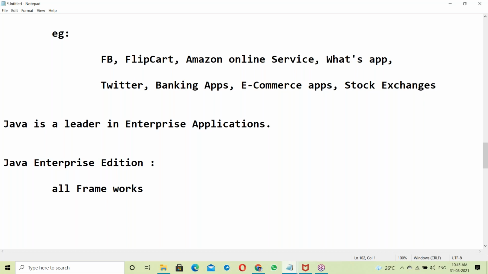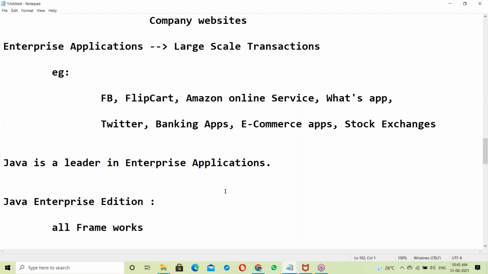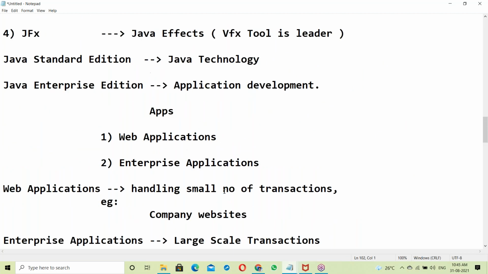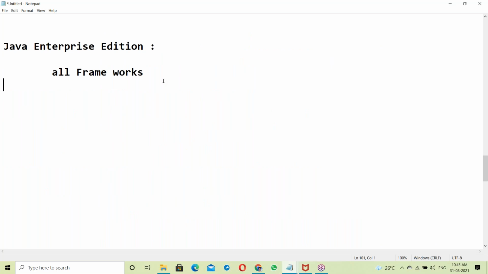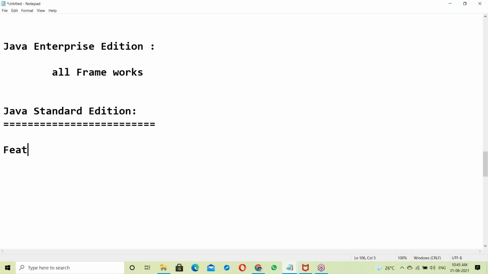Wait just a minute, I'll tell you the list of frameworks. Java standardization: what are its features? Yesterday I gave a list of those features.